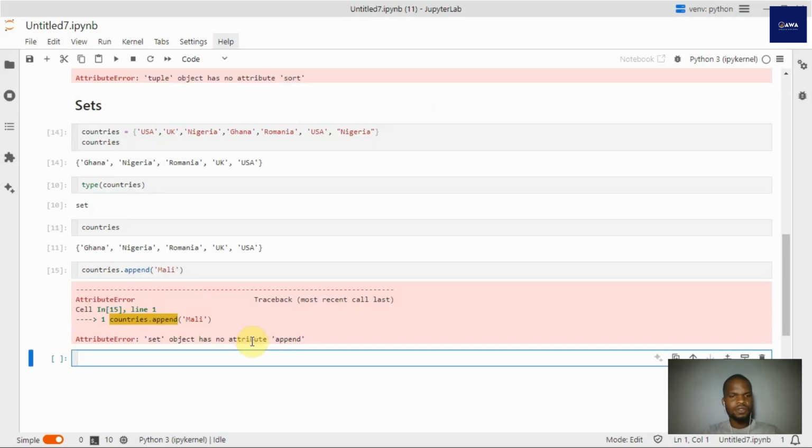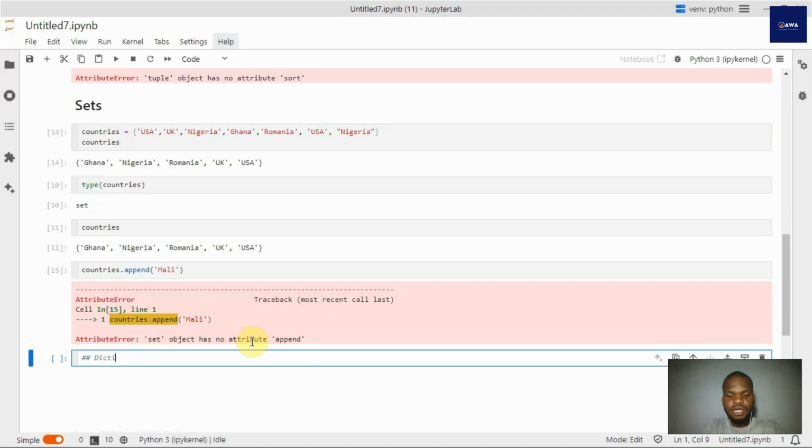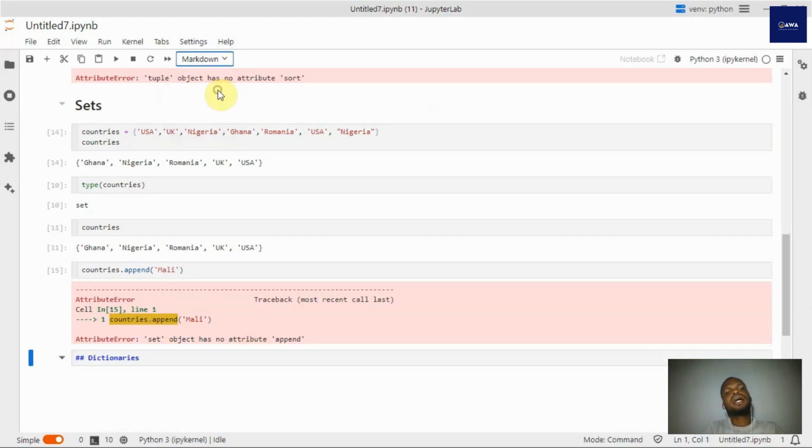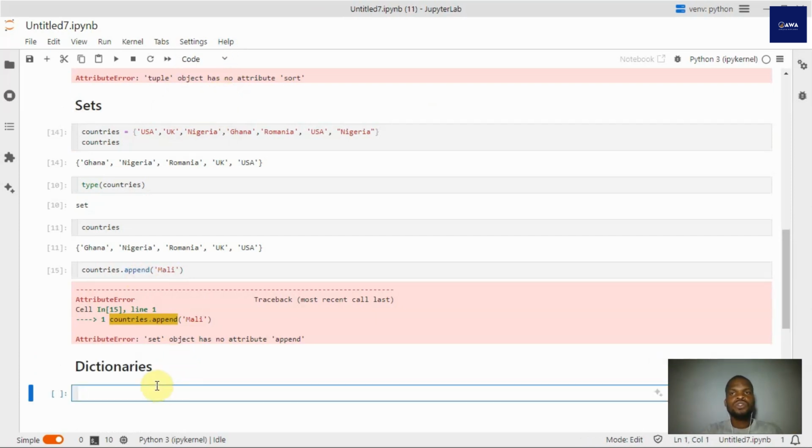So let's have that. Now, last but not the least, let's see dictionaries. Dictionaries are a pair of keys and values, right? We call them key value pairs. They work in key value pairs, so they are used to save certain values to a particular key.